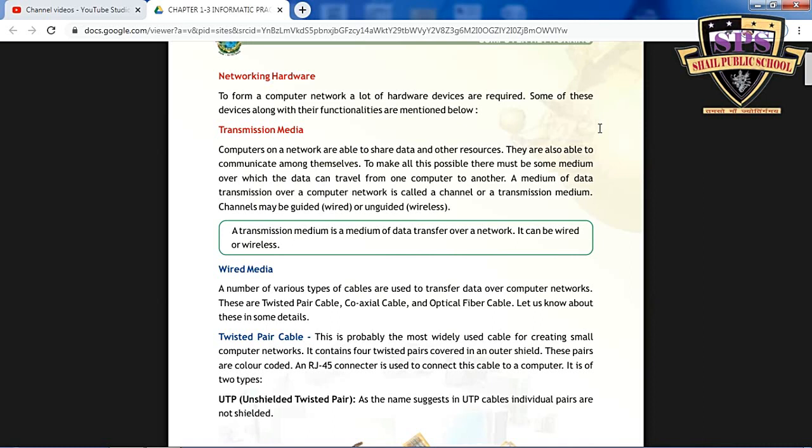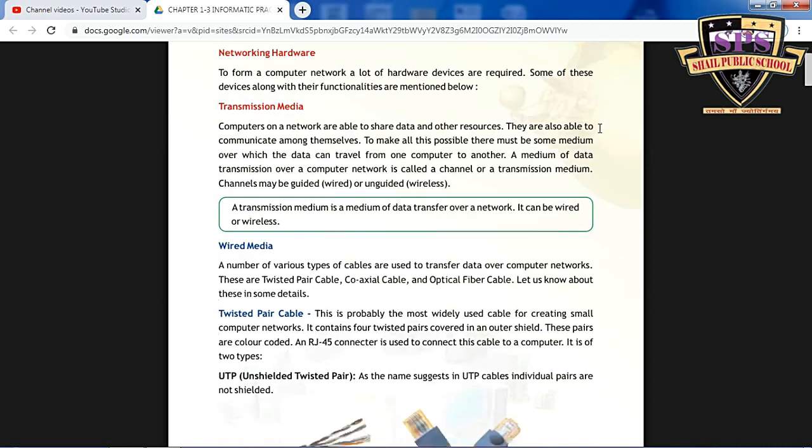In wired media, various types of cables are used to transfer data over computer networks. These wired media are, first, write down in your notebook: twisted pair cable, second is coaxial cable, third is optical fiber cable. And let us know about these in some detail.